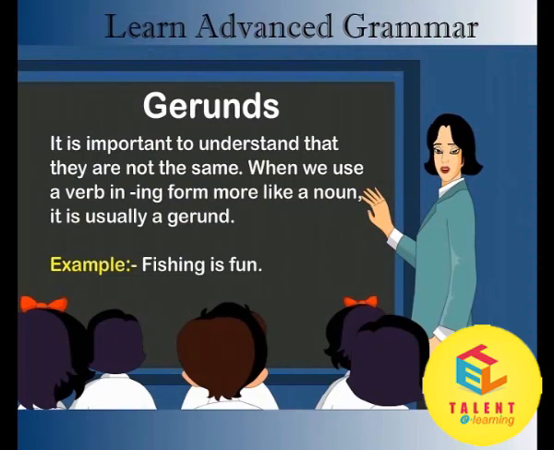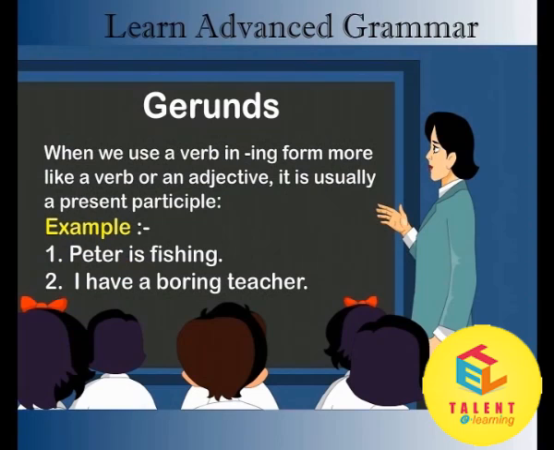When we use a verb in ing form, more like a noun, it is usually a gerund. Example, fishing is fun. When we use a verb in ing form, more like a verb or an adjective, it is usually a present participle. Example, Peter is fishing. I have a boring teacher.